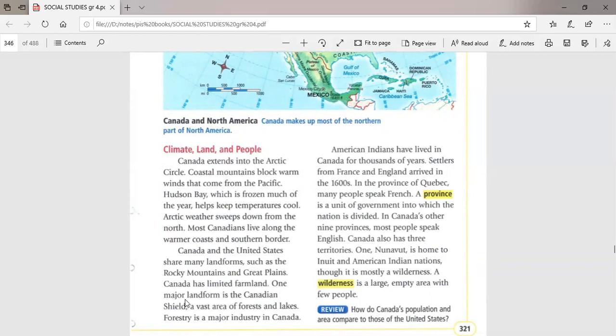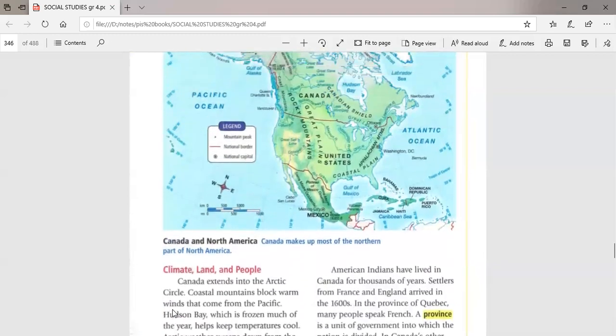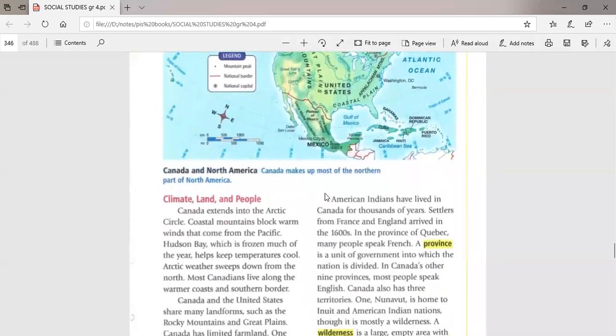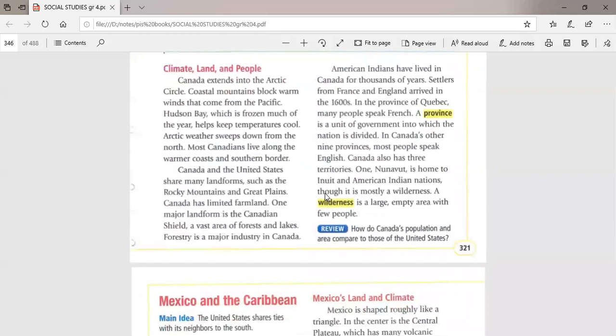There is a major landform in Canada called the Canadian Shield. Look, it's in the middle of Canada. Look, this is the Canadian Shield. This part. It is a vast area, a big area.